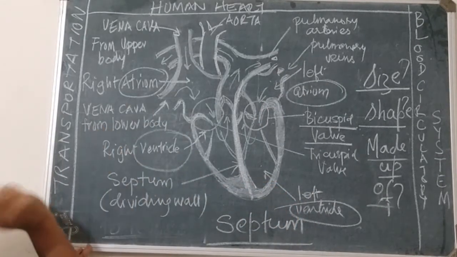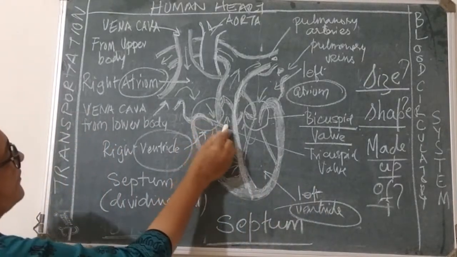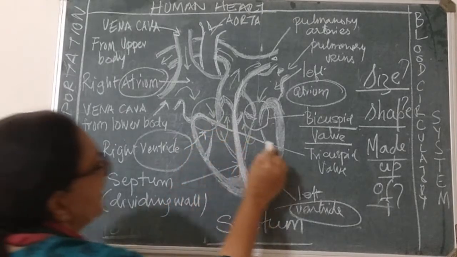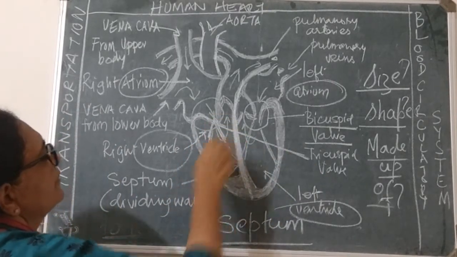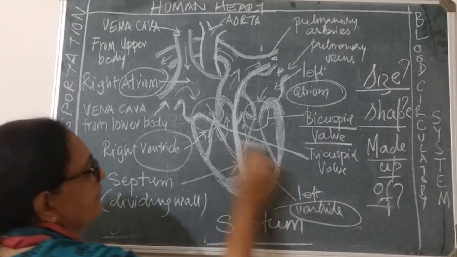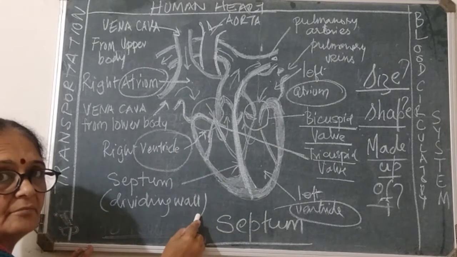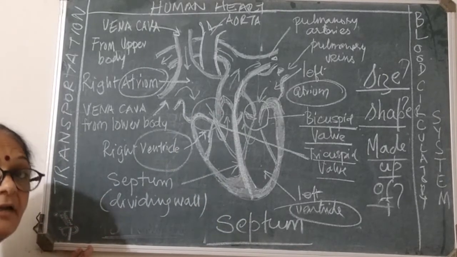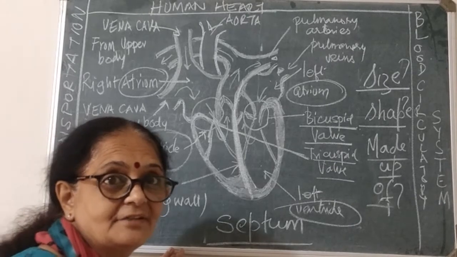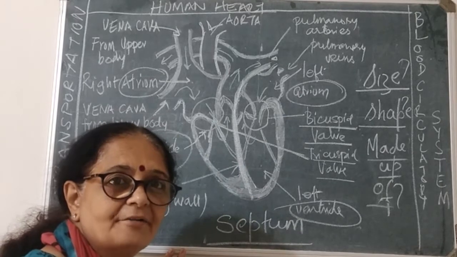And the tricuspid valve, where is that? Here it is. Okay, this part, the tricuspid valve, this valve you are seeing here. The tricuspid valve is dividing the upper and lower chamber of the right heart. Okay. Now again here there is a question: why are these valves there in the heart?